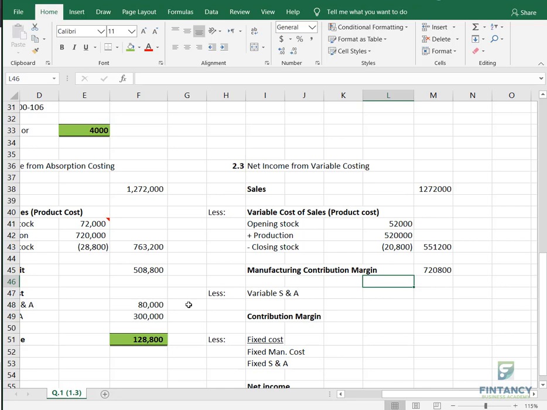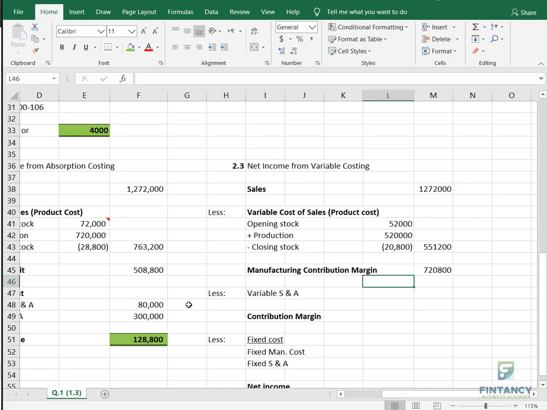Okay. And if there is no movement in opening and closing stock, like opening stock is 10,000, and the closing stock is also 10,000 units, both the methods will report the same net income. We will prove this also in a while. Again, if the opening and closing stock is the same, both the methods will show the same net income.